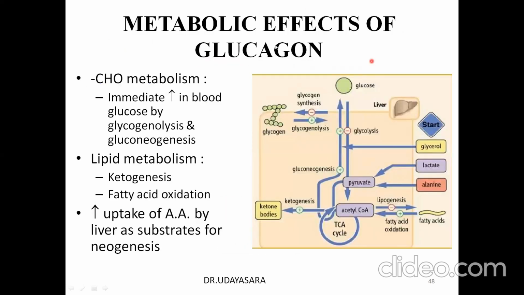So the metabolic effects of glucagon are: it decreases glycolysis, it favors gluconeogenesis, it decreases glycogen synthesis, it favors glycogenolysis, it favors ketogenesis, it also favors beta oxidation of fatty acids, it inhibits lipogenesis, and it increases the uptake of amino acids by the liver as a substrate to favor gluconeogenesis.